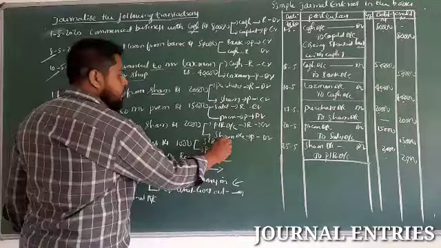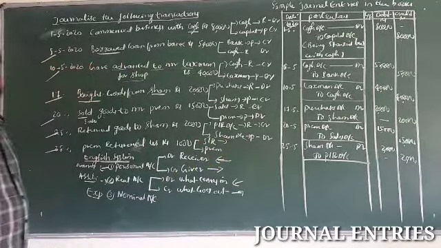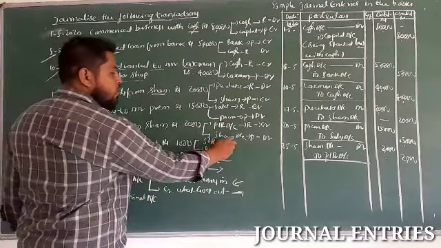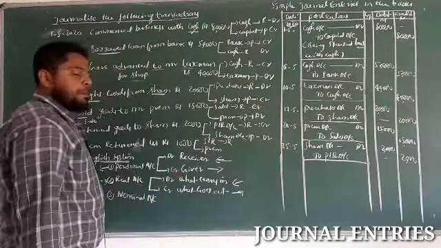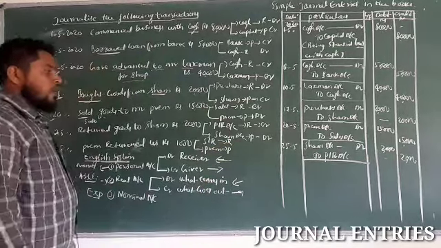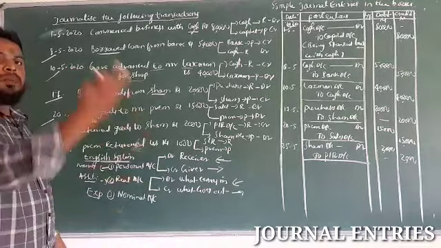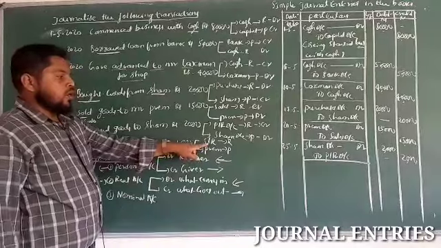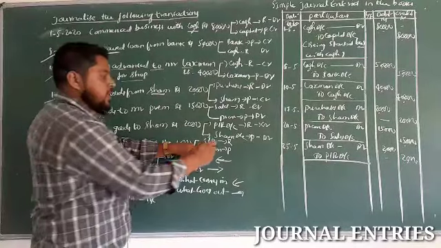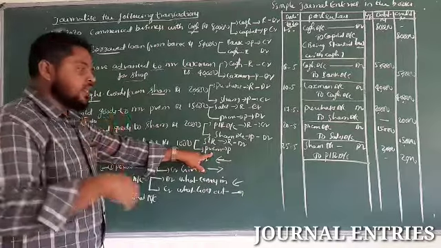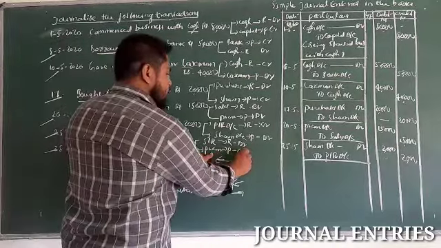Sales return. He is returning the goods here. So goods comes under real account. Prem is the name of the person, comes under personal account. Now sales return, he has supplied the goods on return. So debit what comes in. So this is debit side. Prem personal account, he is the giver, credit side.